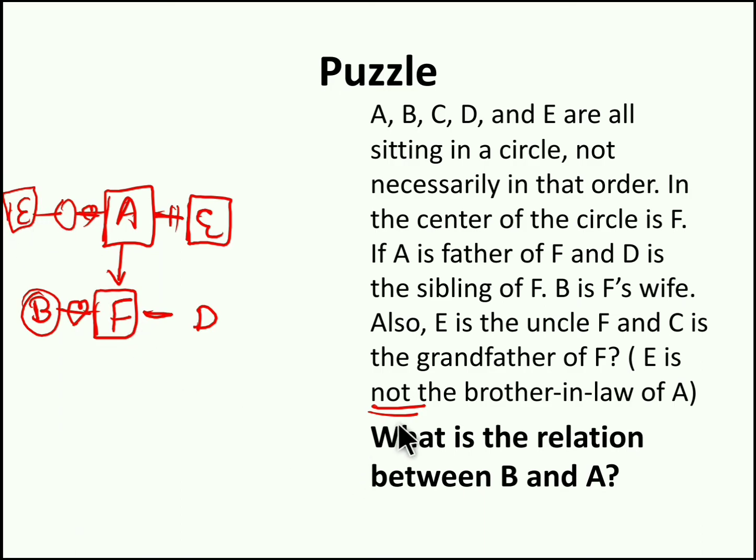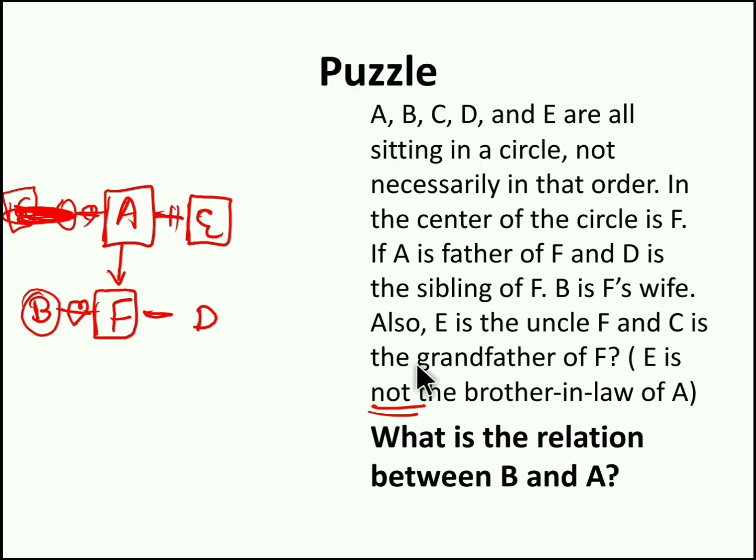Now if you closely observe the last point, E is not the brother-in-law of A. So if you keep A's wife's brother as E, E will be the brother-in-law of A. So this is not applicable. So we have to keep E as the brother of A. Now only E is the brother of A fits for this given statement.